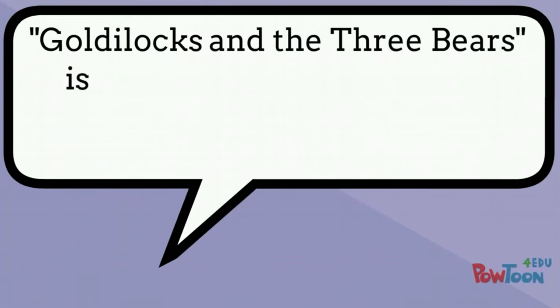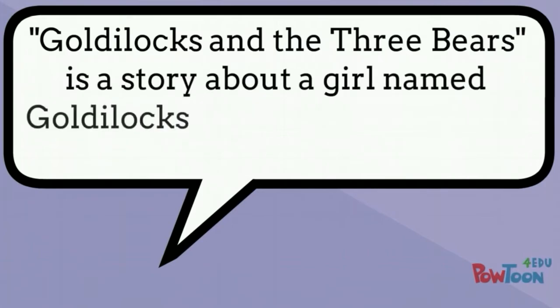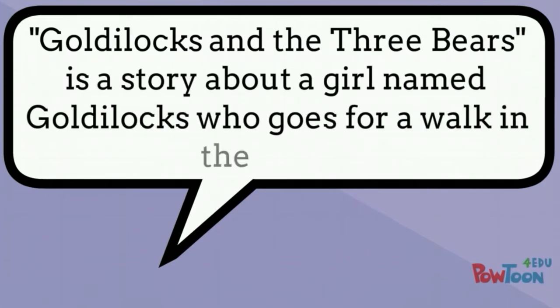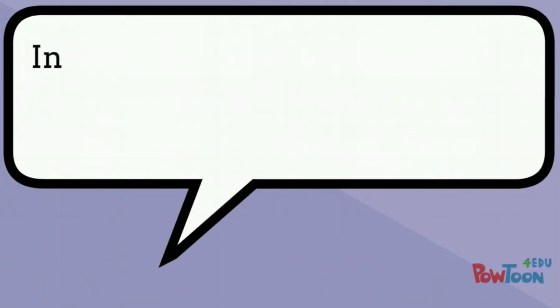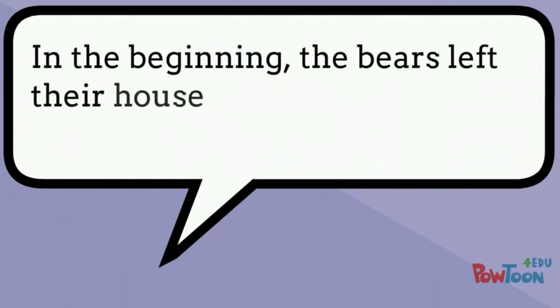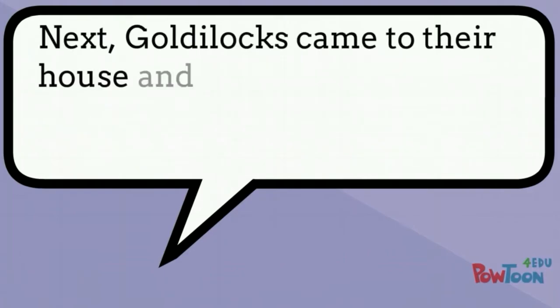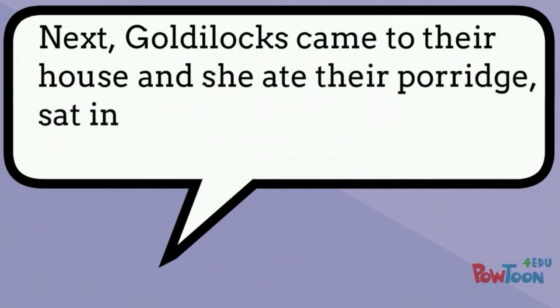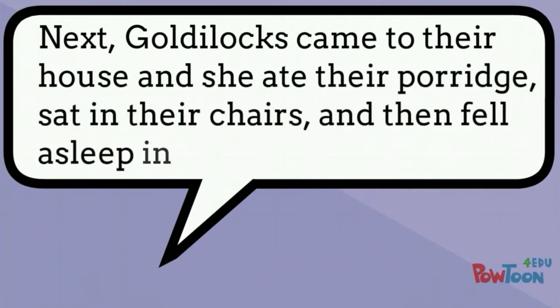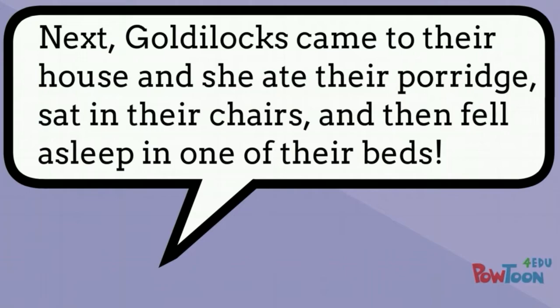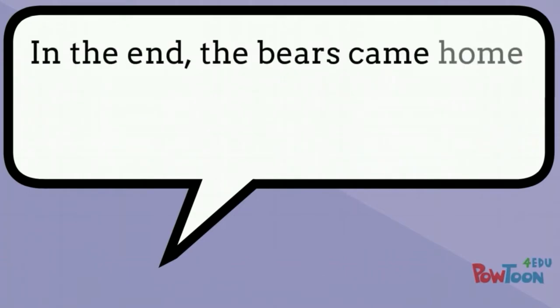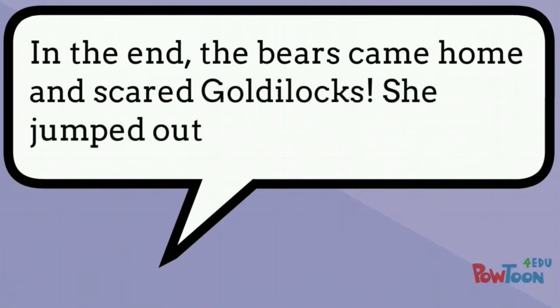Goldilocks and the Three Bears is a story about a girl named Goldilocks who goes for a walk in the forest. In the beginning, the bears left their house to go for a walk while their porridge cooled. Next, Goldilocks came to their house, and she ate their porridge, sat in their chairs, and then fell asleep in one of their beds. In the end, the bears came home and scared Goldilocks.